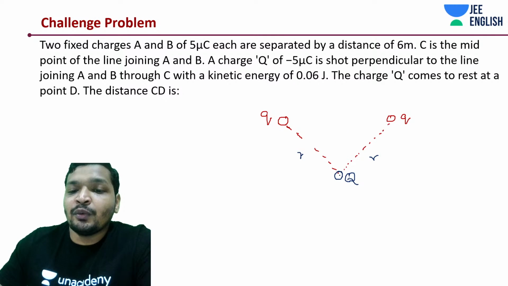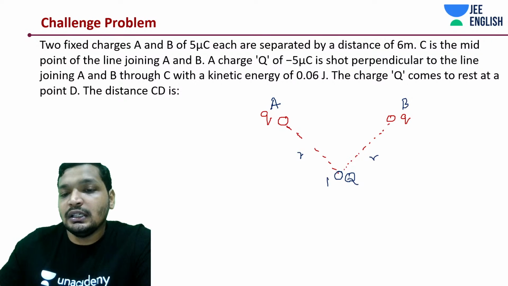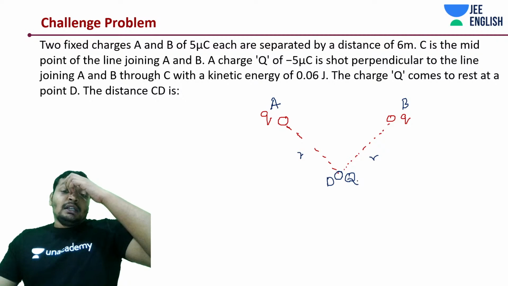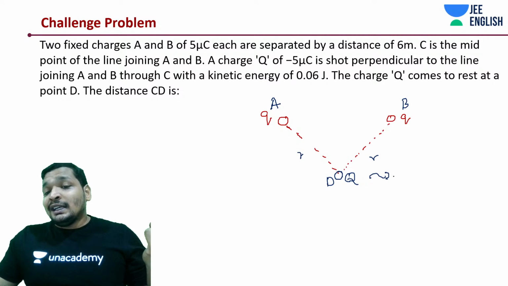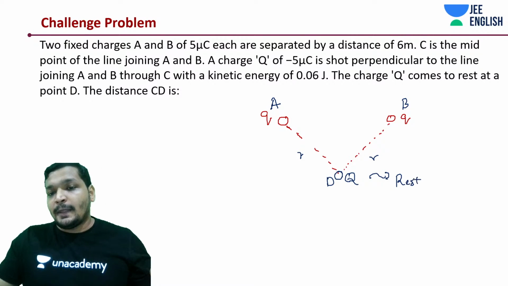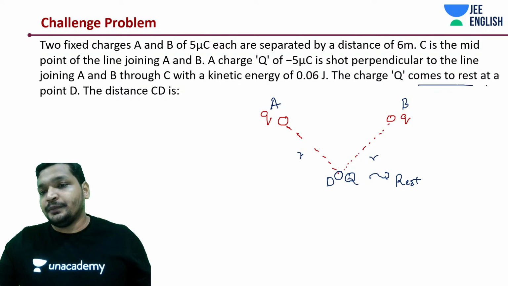This is A, this is B, and this is D. So Q is at rest. Q comes to rest.